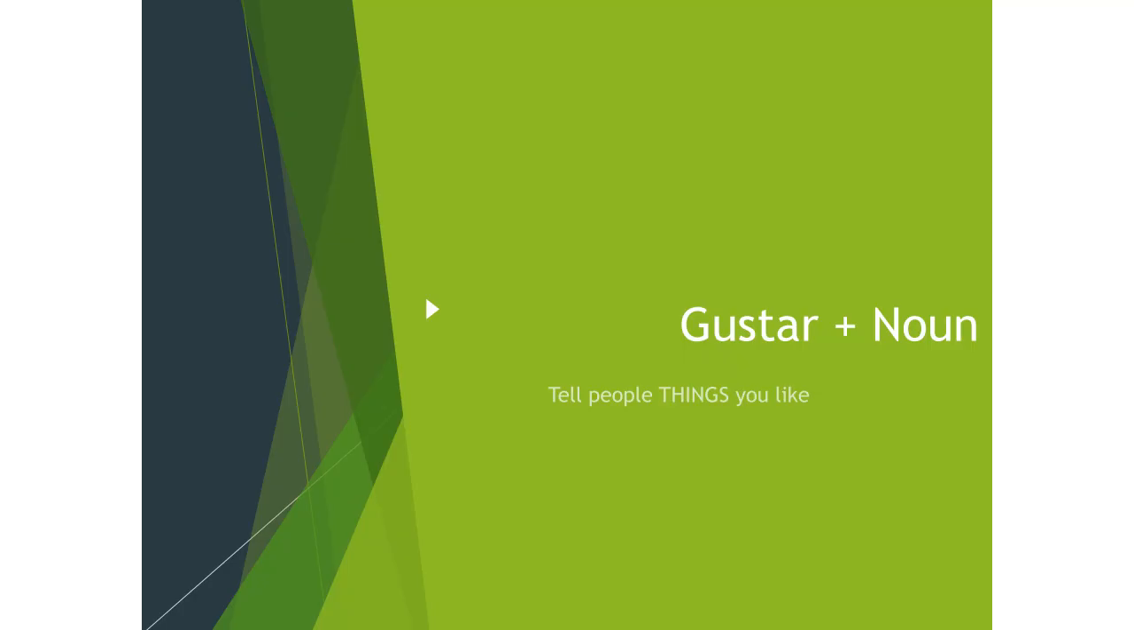Now we're going to look at using the verb gustar to describe things that we like. So nouns, think people, places, and things. It's really similar to when we want to describe verbs, but there's just a rule change that we want to look at.